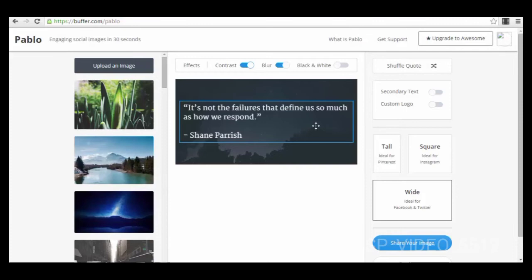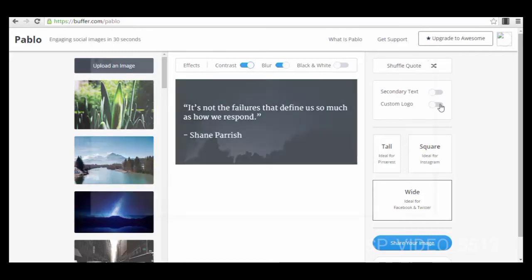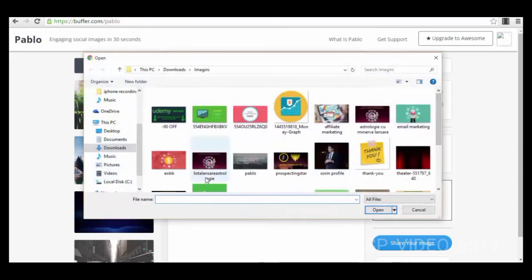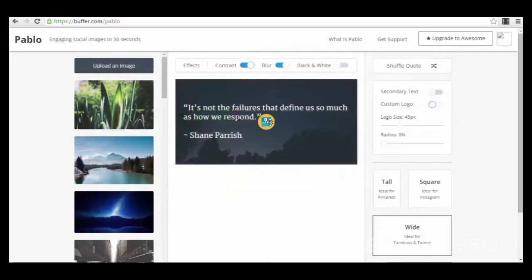What is the most interesting part is that you already have the quote here. You also can add a secondary text here, like maybe a subtitle, and you can also add your custom logo. You just turn the button on for the custom logo, and you will need to upload something here. For example, we can upload this small icon, which will appear here, and you can put your logo here. For example, you can change its size, its radius, whatever you want.